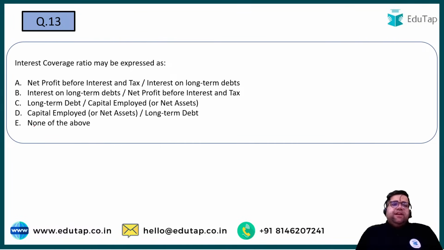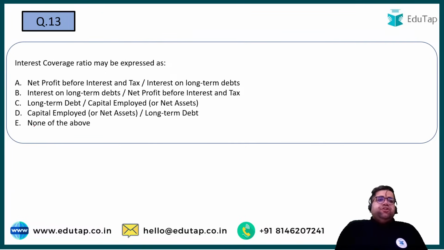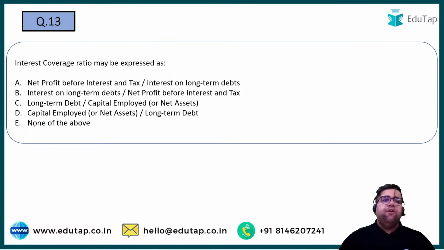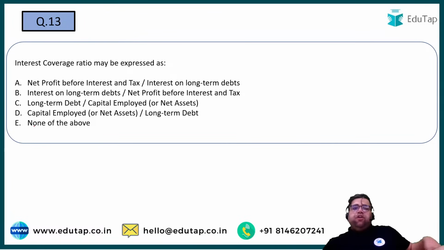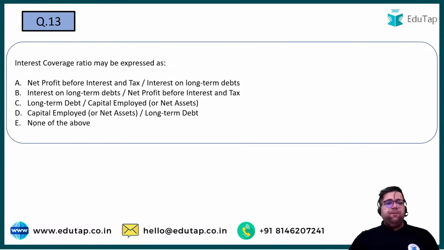Question number 13. Chaliye. Interest coverage ratio may be expressed as what? Interest coverage ratio, as the name suggests, asks whether you are able to service your interest from the given profit. Option A: net profit before interest and tax divided by the interest on long-term debts. Option B: interest on long-term debts divided by the net profit before tax. Option C: long-term capital employed divided by the long-term debt. Yes, this is also a formula-based question. So the answer will be option number A.